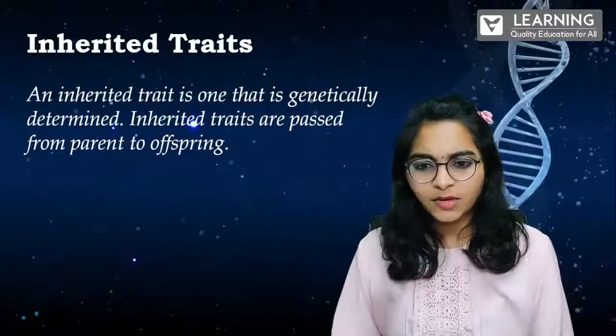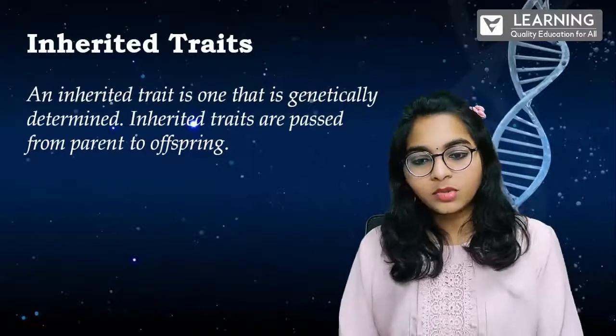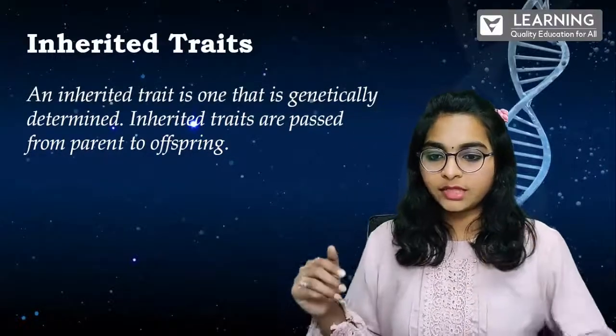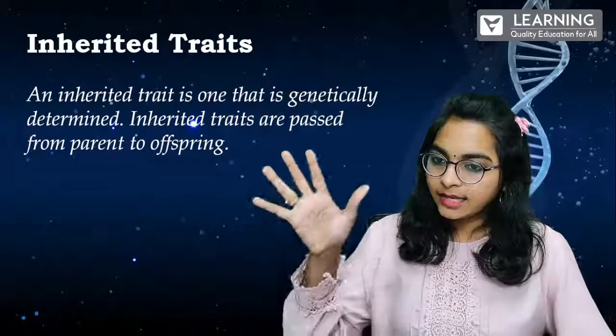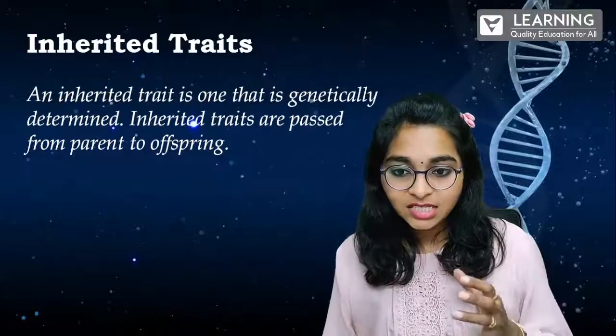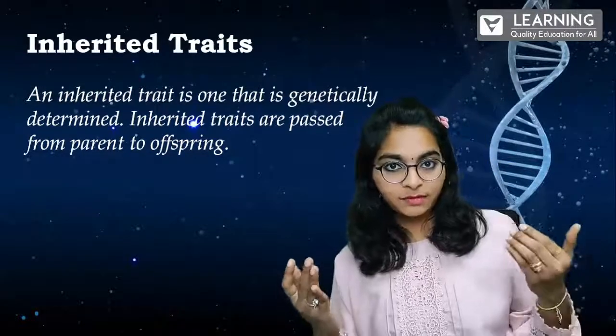That also you'll come across here. Progeny, you can use here, but most preferably we use offspring. Fine. So make a note of this definition. An inherited trait is one that is genetically determined, and inherited traits are passed from parents to the offspring.